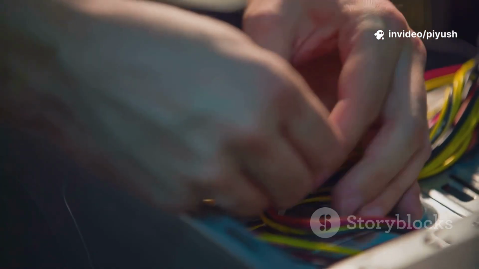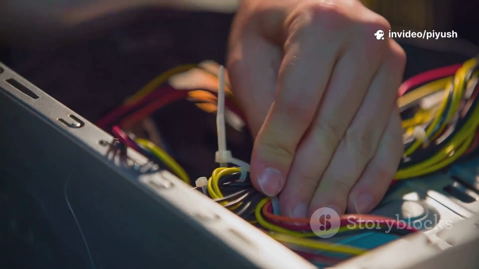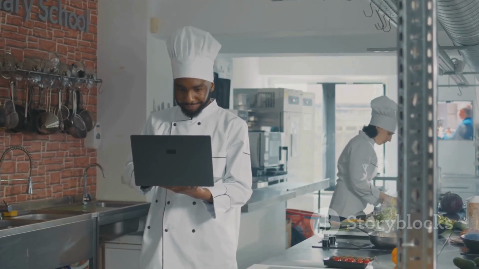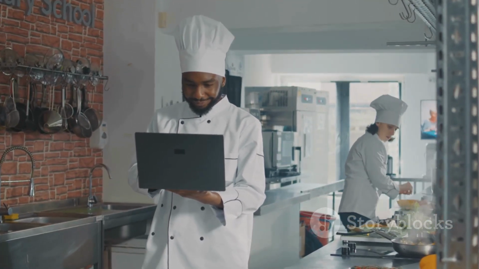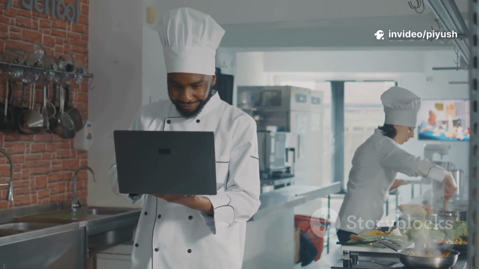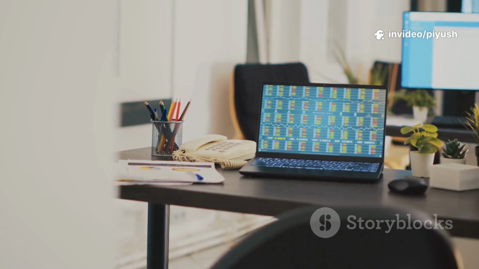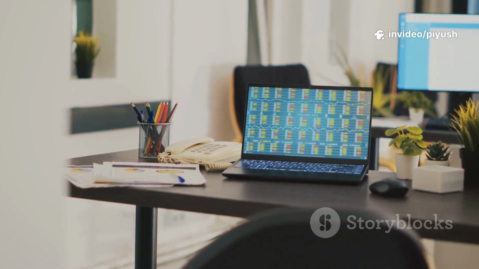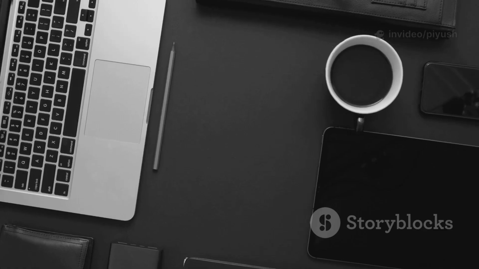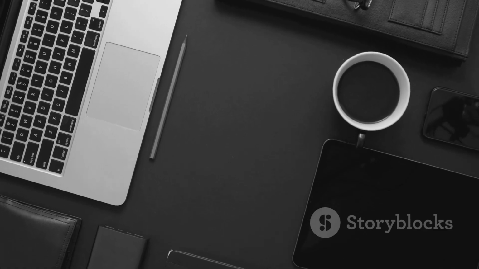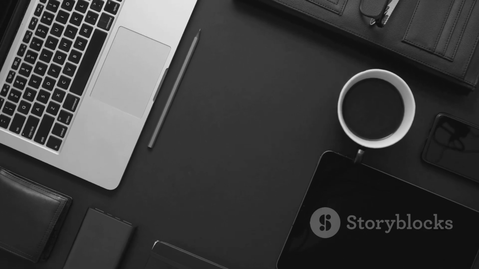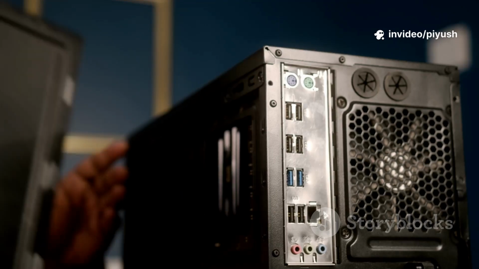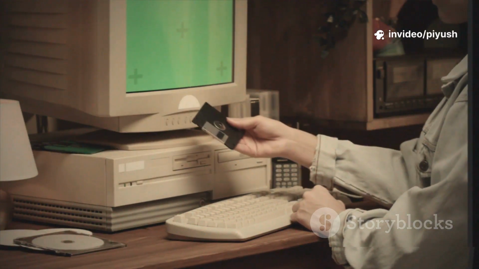Before we dive into the actual installation, we need to gather a few essential tools. Think of this as our preparation phase, like a chef gathering all their ingredients before they start cooking. Getting everything ready now will make the entire process much smoother and prevent any frustrating interruptions later on. First and foremost, you will need a reliable computer that you plan to install the new operating system on. This guide applies whether it's a brand new desktop you just built or an older laptop you want to rejuvenate.